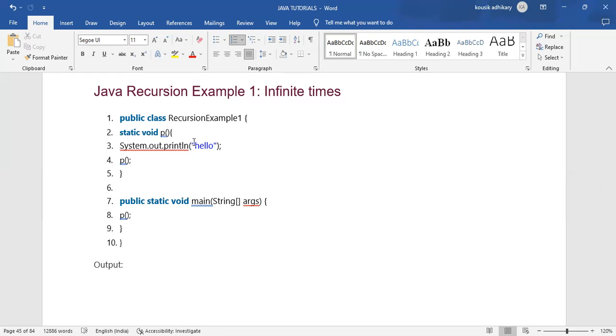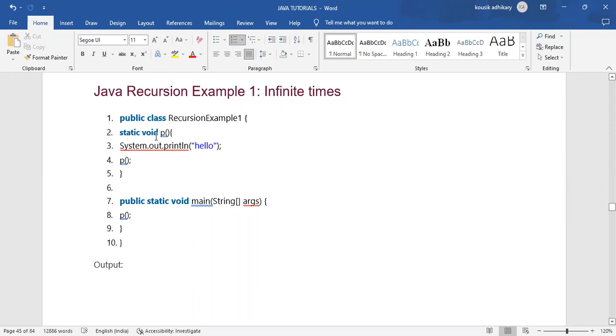In the previous session, we discussed normal methods. How do we identify a method? After giving the return type and then the name of the method, if we see the parentheses here, that means that is a method.